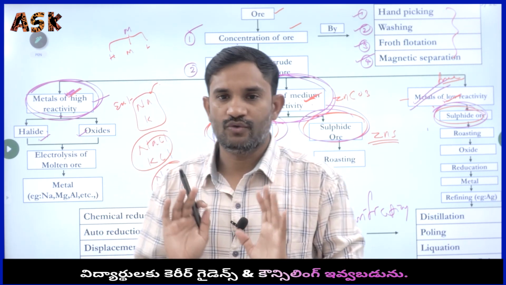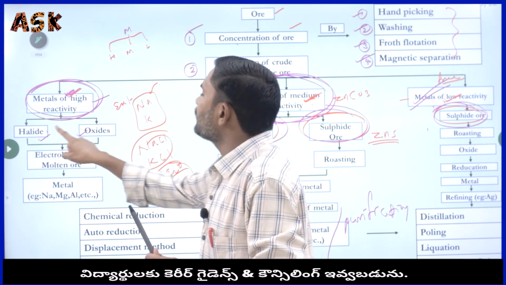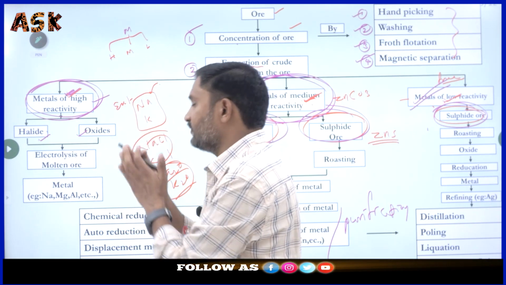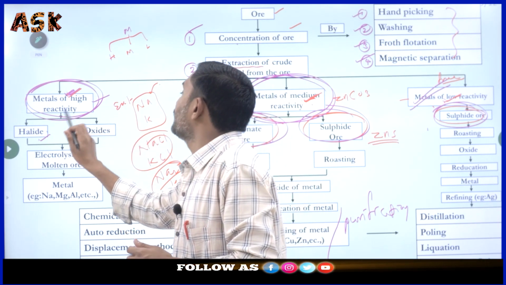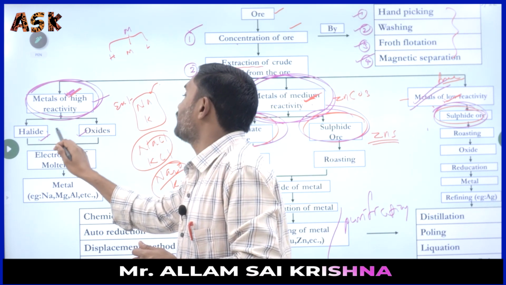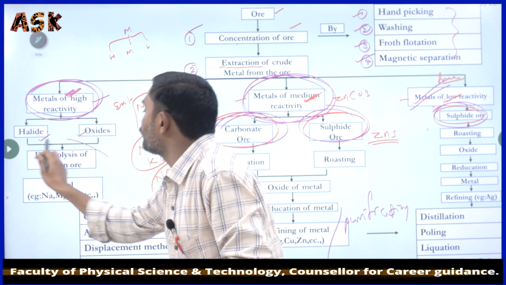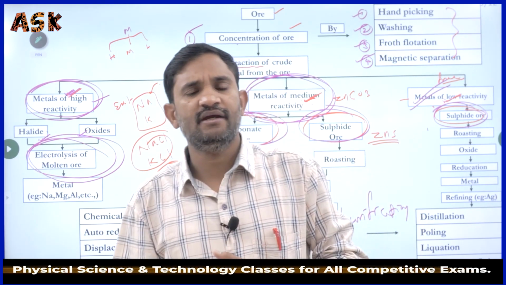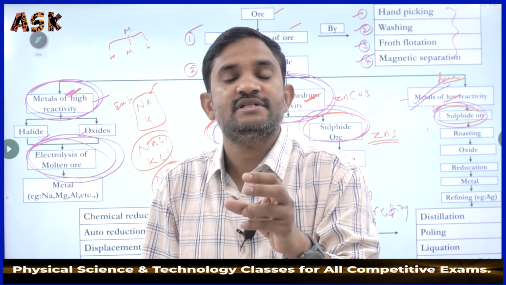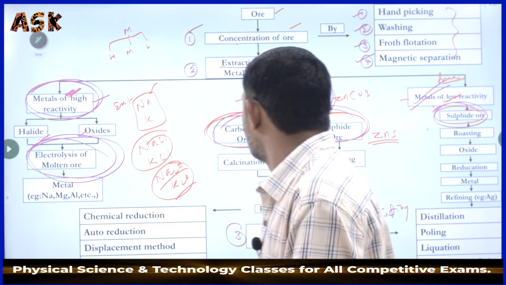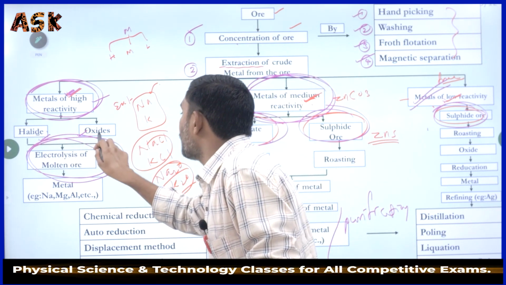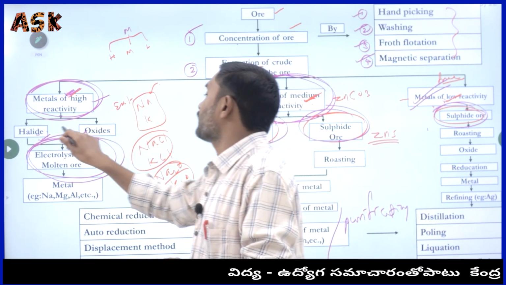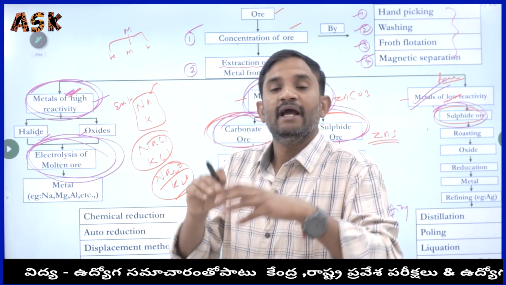Any doubt here? No doubt. Let us see. Here the halides and oxides are of high reactivity metals. How can we separate them? For halides and oxides of high reactivity metals, we have to follow the electrolysis process. In the examination, the question may be: electrolysis is used for which compounds, halides, oxides, carbonates or sulfides? We use it for halides and oxides only.